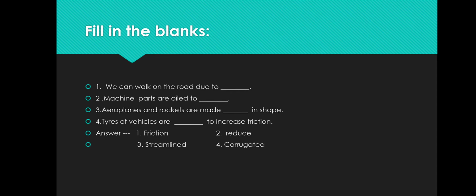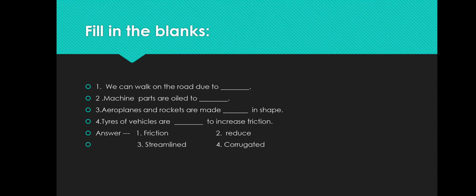Now, the second question is filling the blanks. First, we can walk on the road due to dash. We can walk on the road due to friction. Second, machine parts are oiled to dash. Machine parts are oiled to reduce friction.